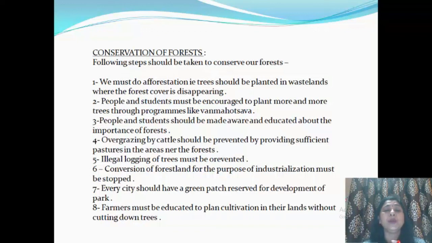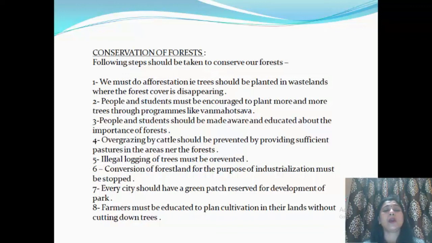Overgrazing by cattle should be prevented by providing sufficient pastures in the areas near the forest. Obviously, if the villages are there, they have cattle, so they have to take their cattle to some nearby place for grazing. Otherwise, from where will they get food? But overgrazing should be prevented. Overgrazing means grazing in the same piece of land again and again.